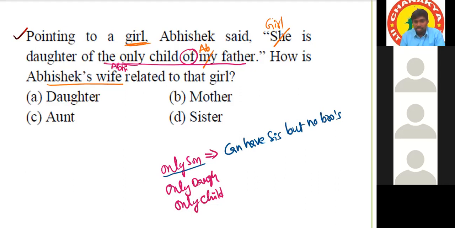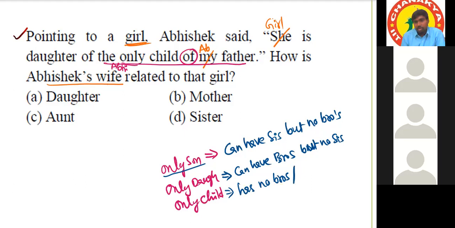Similarly, only daughter can have brothers but not sisters. But what about only child? They don't have siblings. Only child has no brothers, no sisters. No siblings will be there.